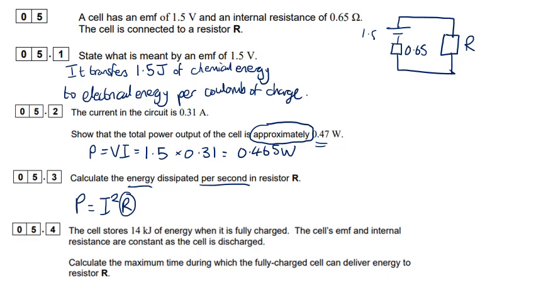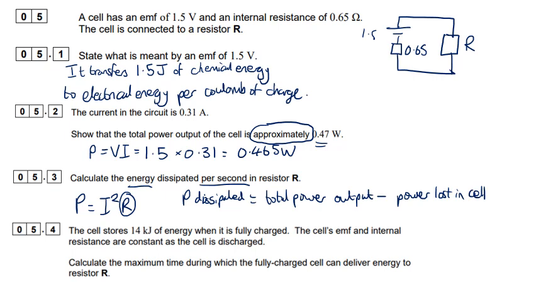Well, we can say that the power dissipated must be equal to the total power output minus the power lost in the cell. So the power dissipated through the internal resistance.